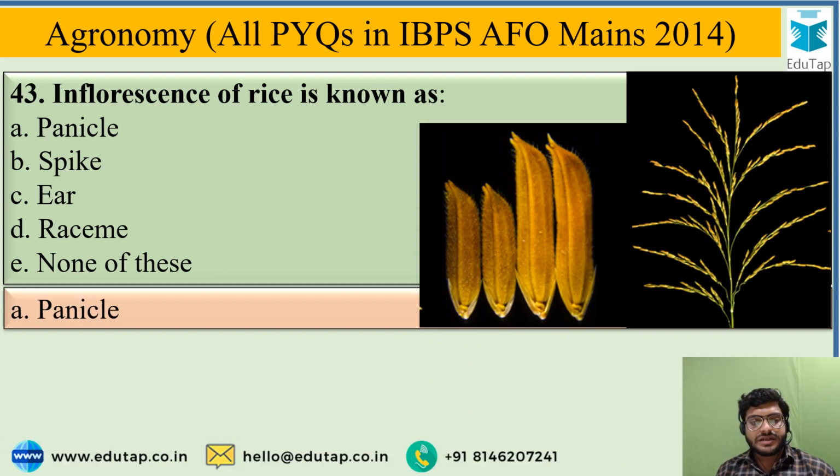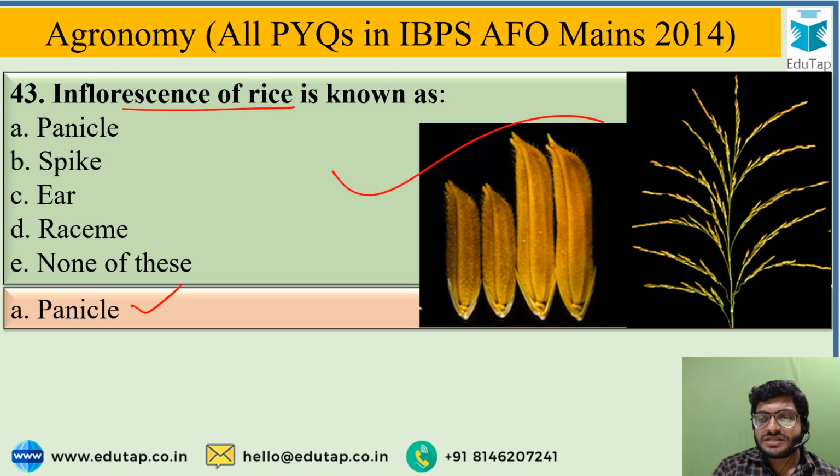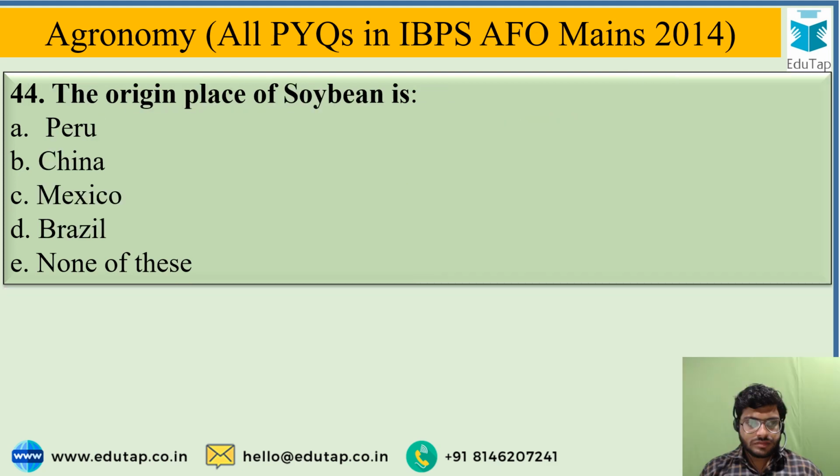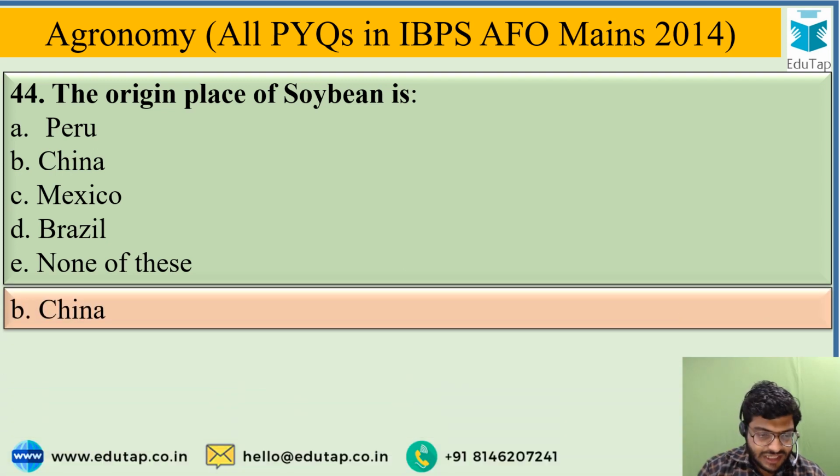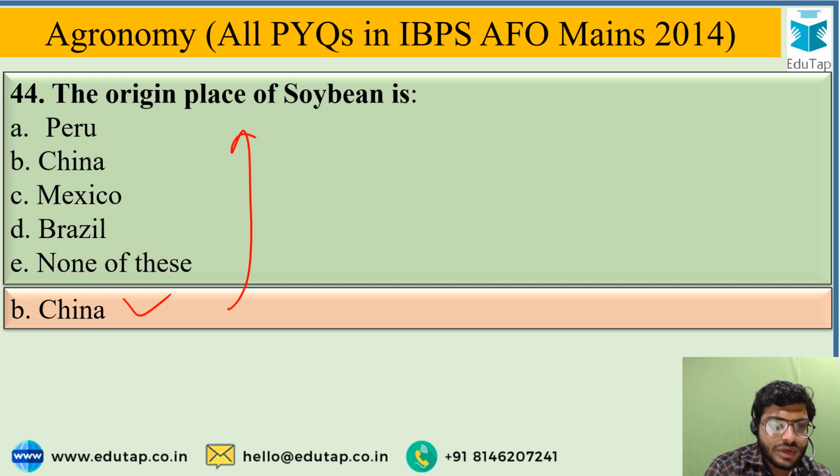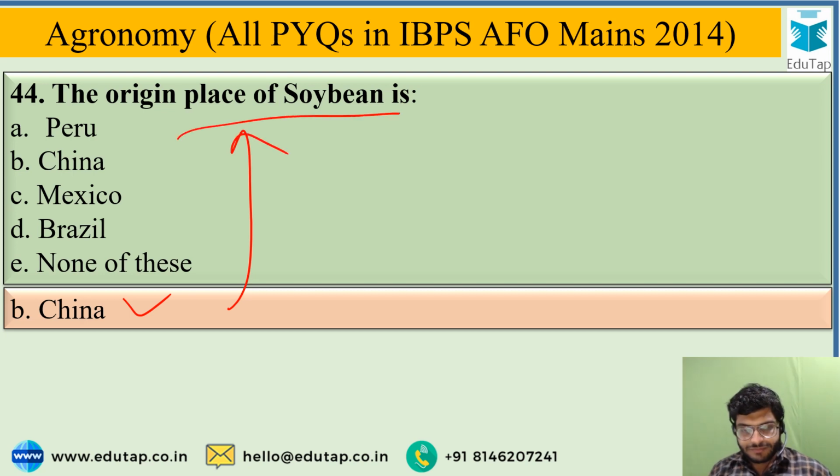The correct answer is panicle. The inflorescence of rice is known as panicle. The origin place of soybean is, and the options are Peru, China, Mexico, Brazil, or none of these. And the correct answer for the question is China. China is the origin place of soybean.